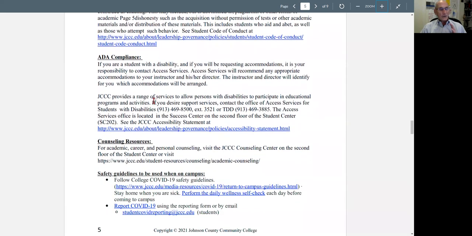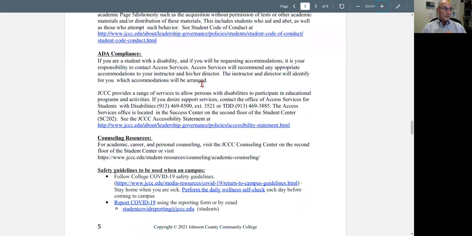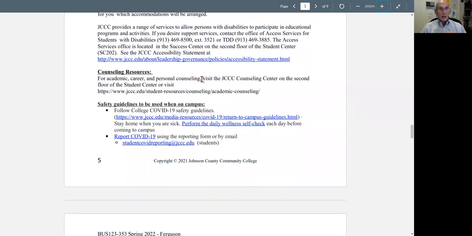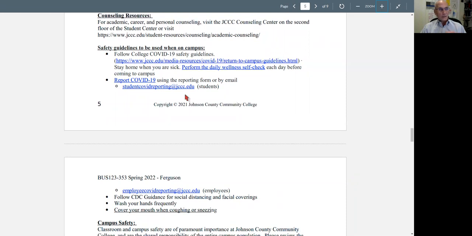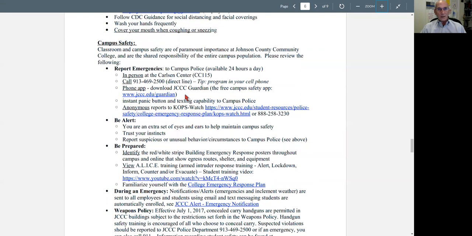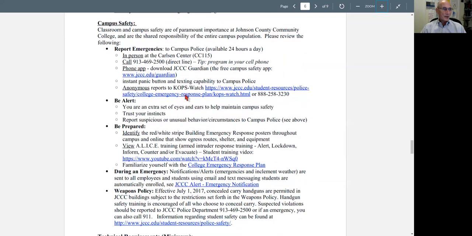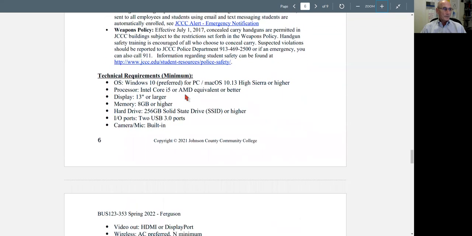ADA compliance. If you need accommodations, please make sure that you get in touch with Access Services so that you can get the accommodations that you need to be successful in the class. And we do have some great counselors. So if you find yourself in need of counseling, get in touch with them. There are safety guidelines to be aware of regarding COVID, and then also just overall campus safety as far as emergency procedures and things like this.